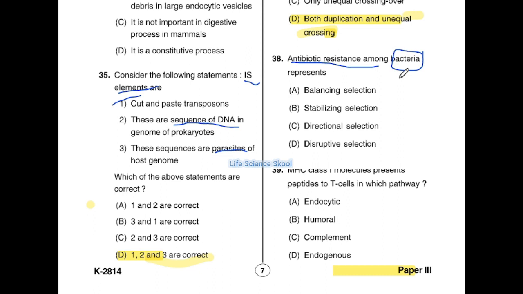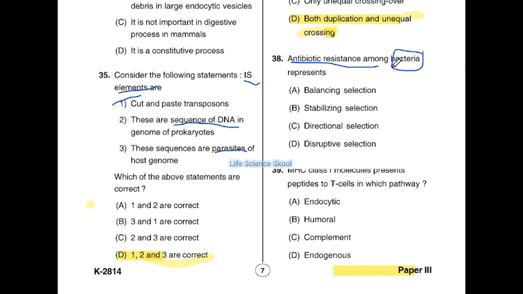Okay, when a bacteria colony is exposed to antibiotic, most bacteria without the resistance mutations will die. And the antibiotics are a selection pressure here.